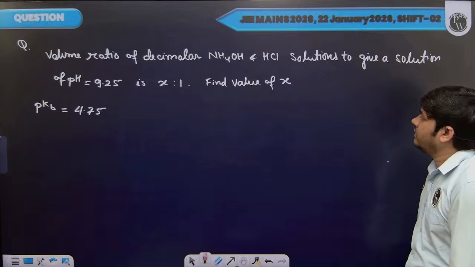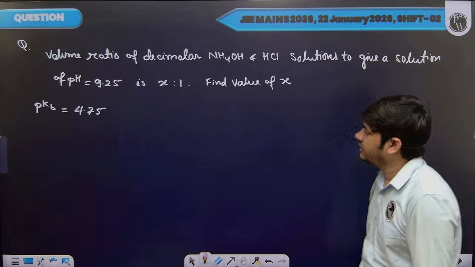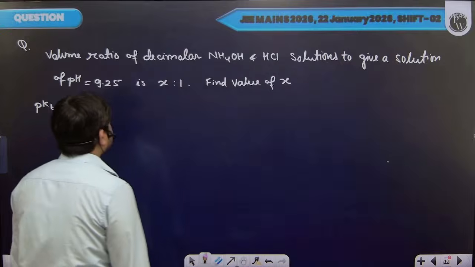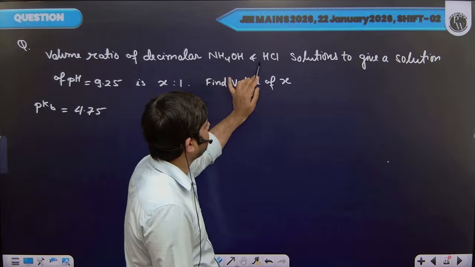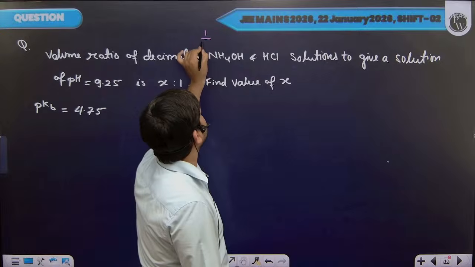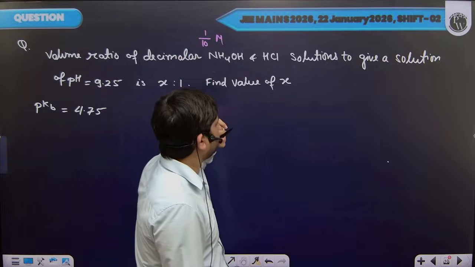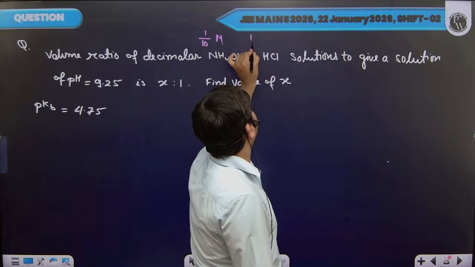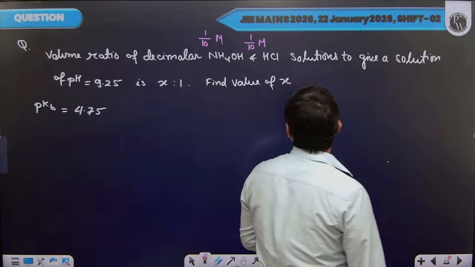This is a mixing based question. In this case, we are mixing decimolar solutions of NH4OH and HCl. Decimolar means 1 by 10 molar solution. We have 1 by 10 molar solution of ammonium hydroxide, 1 by 10 molar solution of HCl.